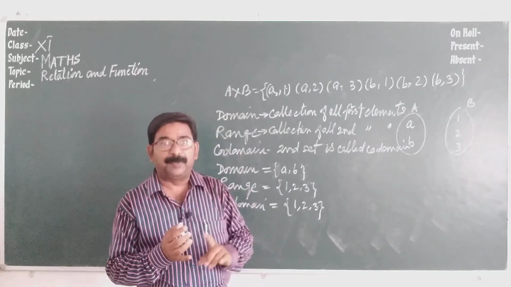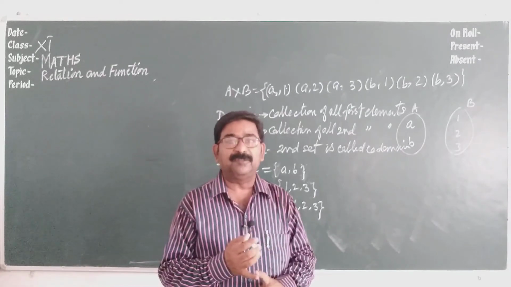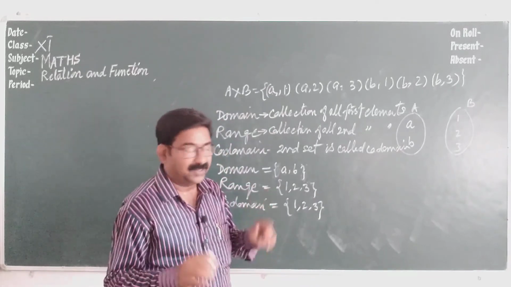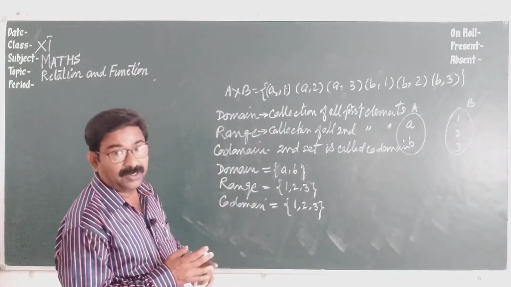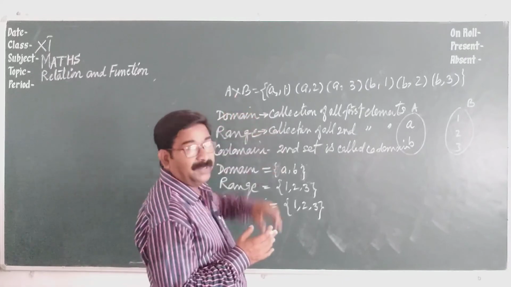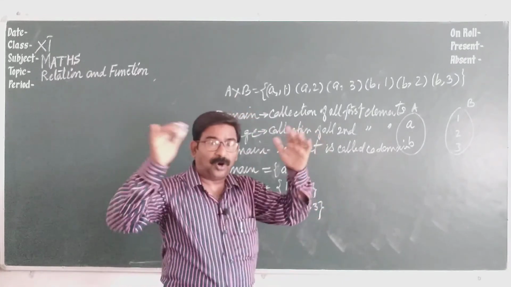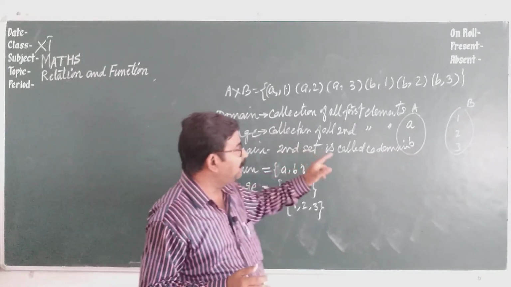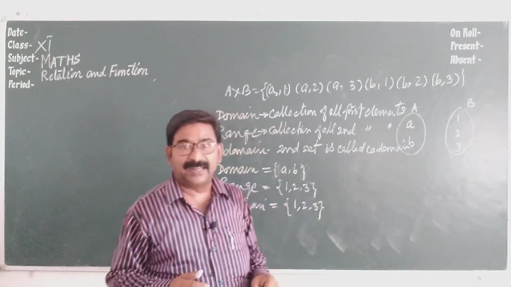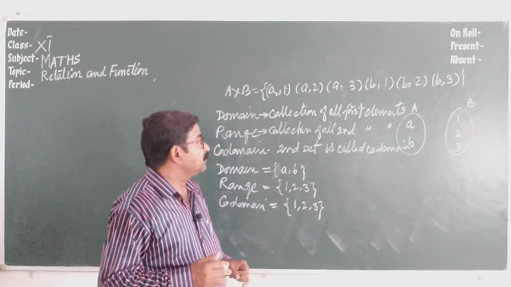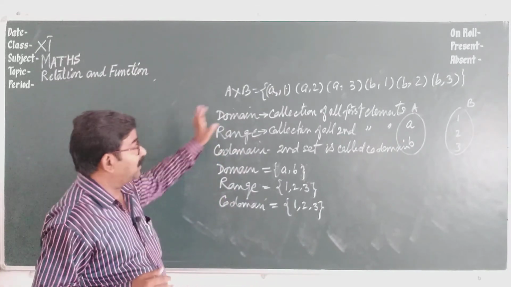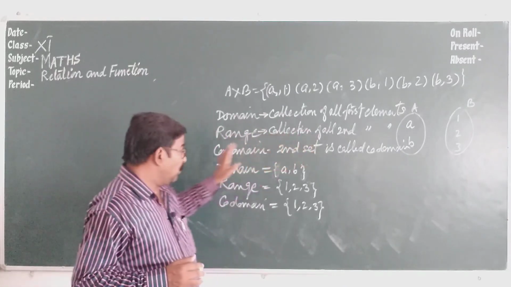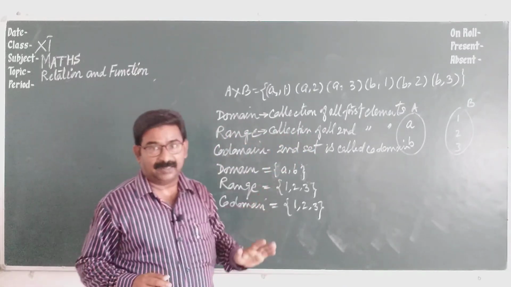An ordered pair is a pair of elements in which the first element is taken from the first set and the second element from the second set. Now the Cartesian product A cross B is the set of all possible ordered pairs in which the first element is taken from the first set and the second element from the second set. Domain: collection of all first elements. Range: collection of all second elements. Codomain: the second set itself. Thank you.